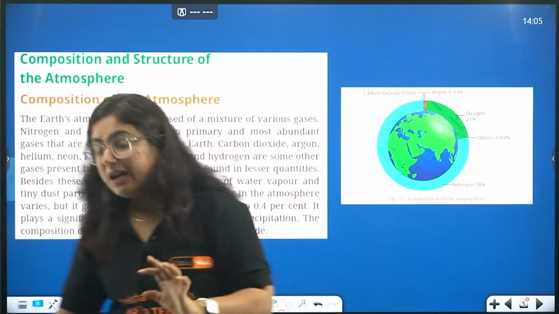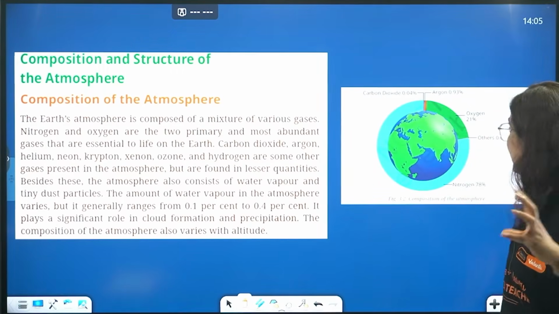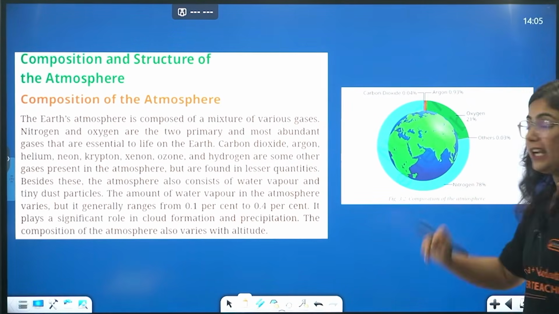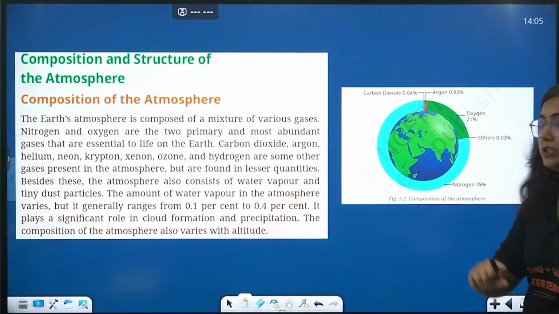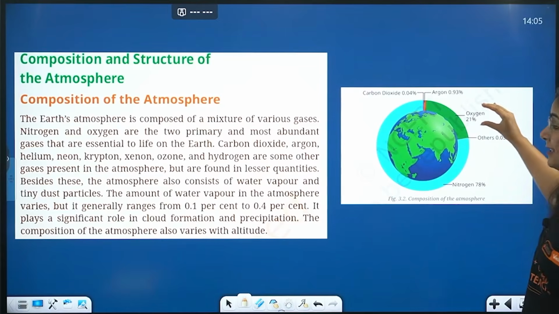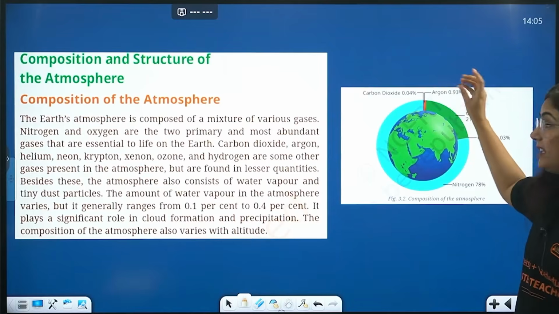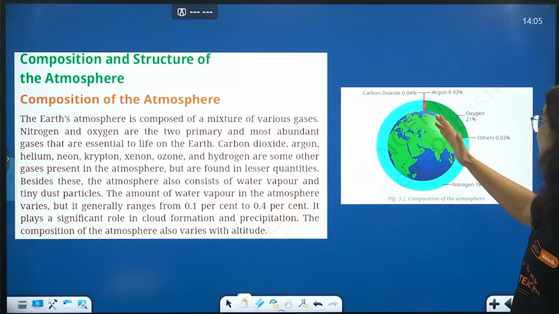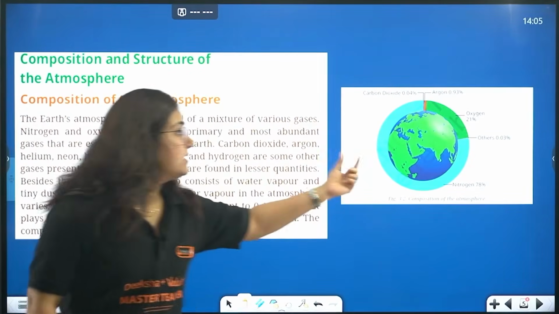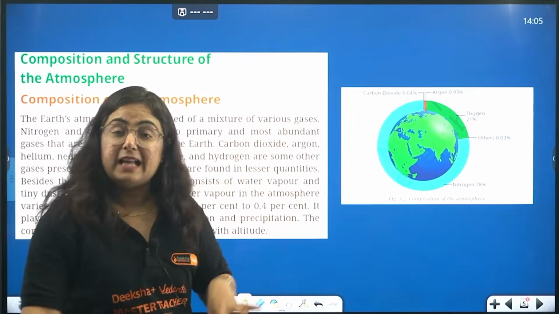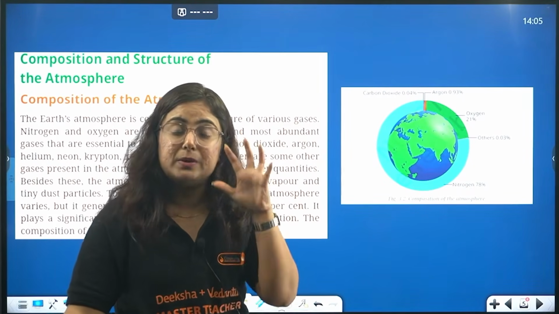So beta, when we analyze the composition of the atmosphere, we figured out that the highest amount is of nitrogen, that is 78%. The highest amount is of what, beta? Nitrogen, that is 78%. Then we have oxygen, that is 21%. Then we have, beta, argon, that is 0.93%, carbon dioxide, that is 0.04%, and there are certain other gases also present, that is 0.03%. Other than that, beta, we have dust particles. Other than that, what do we have? Dust particles, water vapors in air.